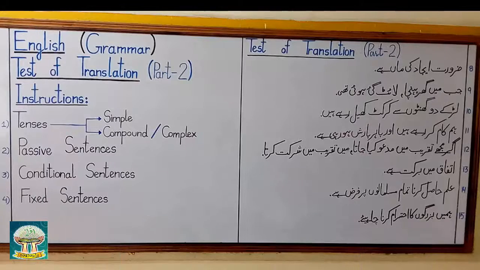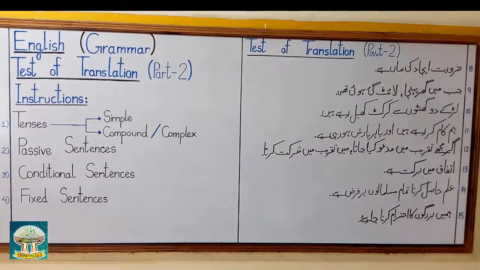So my brother, that's the end of test of translation part 2. You have to do this test also in your fair register, as the other tests of narration, voice and translation part 1. You will do this test as other tests you did in the grammar section, and I am going to give you the answers to all these 4 tests after Eve.